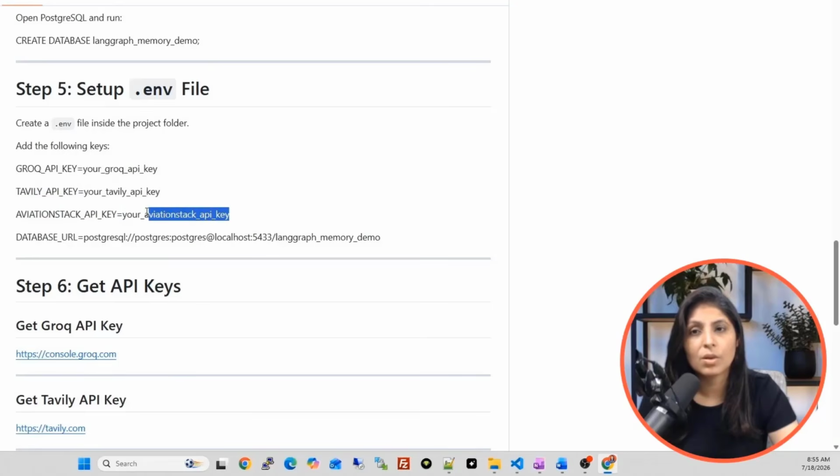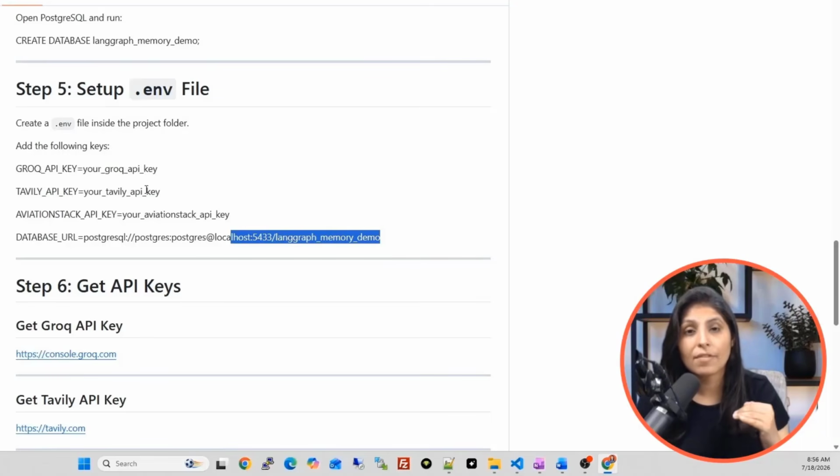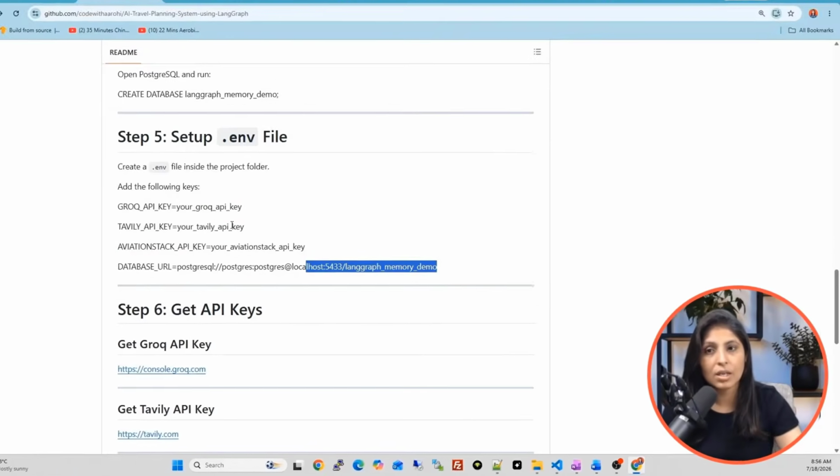And in this variable, you will write your Aviation Stack API key. And in the database URL, you will write the path of the database where you are going to store the user's queries or messages. How to perform all these steps, I have explained in the part 1 video. So go through that video and you will have your setup ready.